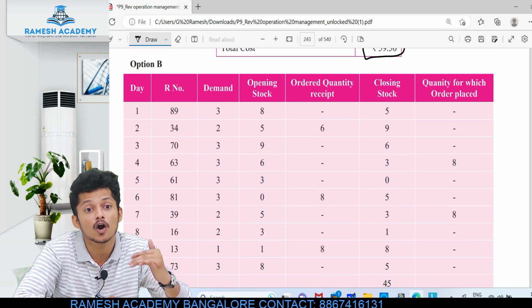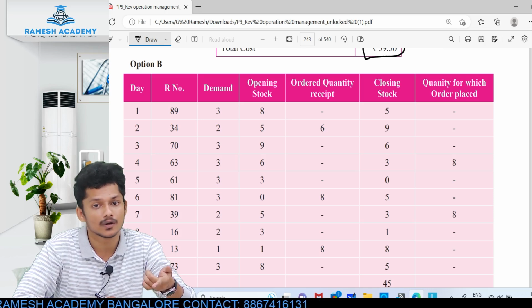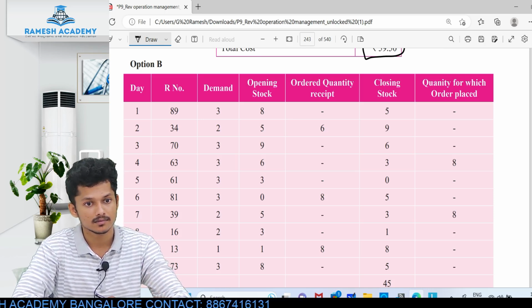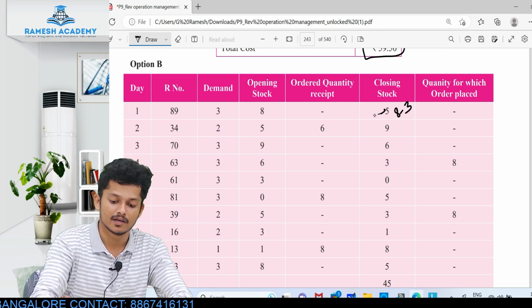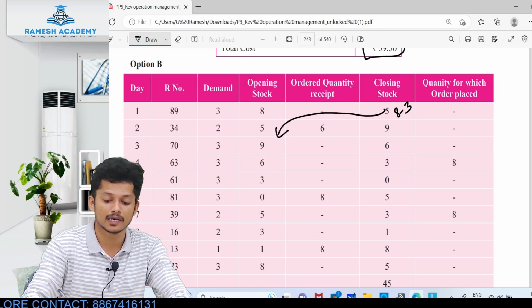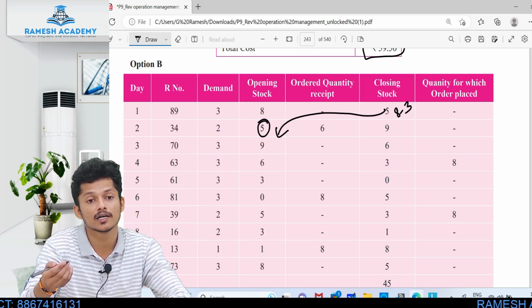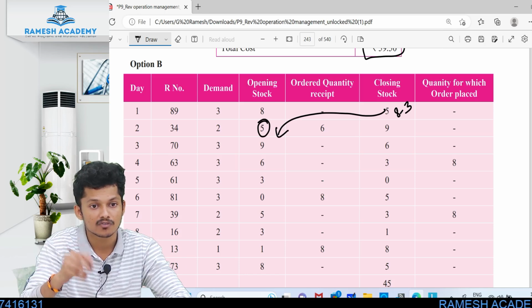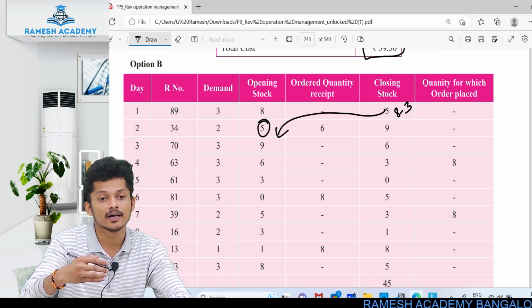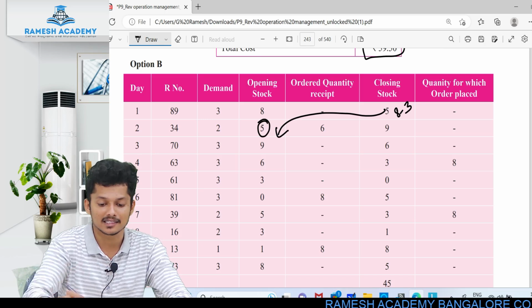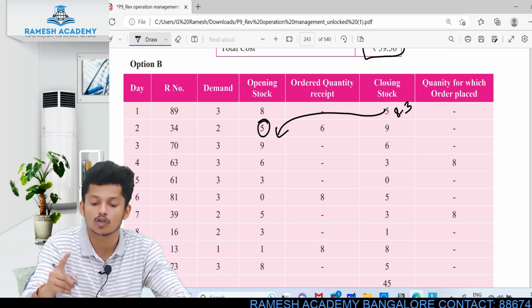In the same way, option B. But here you should order 8 books, not 5 books. You should order 8 books. See, same. 8 minus 3 is 5. And come here, it is 5. Is any order which we ordered earlier coming today? That is 5 plus 6 you do now. So 5 plus, we ordered 2 days ago, that is coming the next day. That means you should add. So 5 plus 6 is 11. 11 is not less than 8. That's why we should not order here.